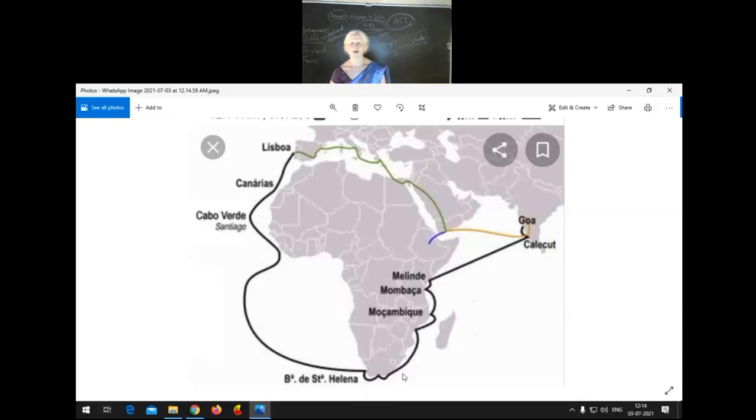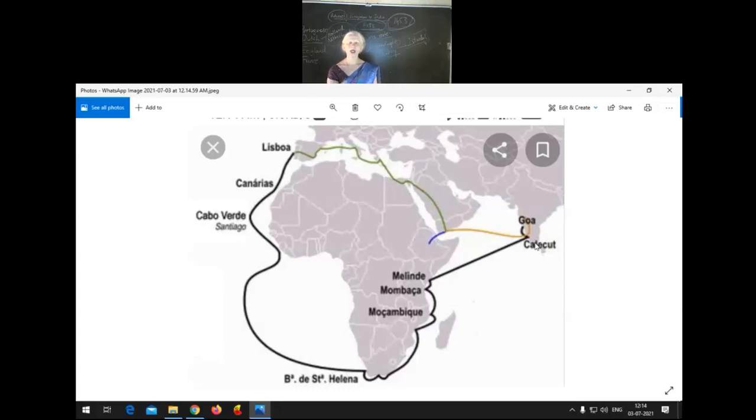Then again he sailed through the eastern coast of Africa, and finally he reached Calicut. In that, a particular place is there, it is called Kappadu in Calicut. So Vasco da Gama reached that place, and finally what did he do? He discovered the sea route to India in the year 1498.